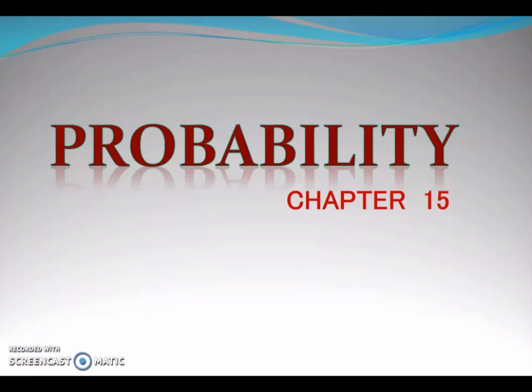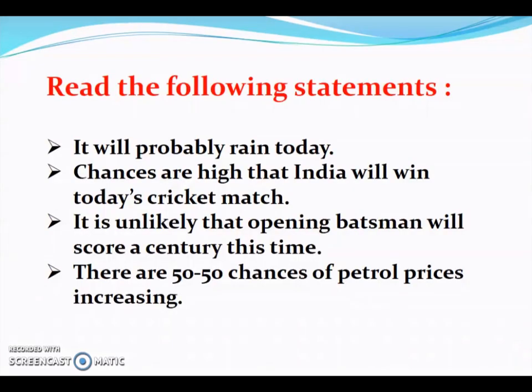So now we are going to begin with the 15th chapter, that is probability. Now read the following statements. It will probably rain today. The chances are high that India will win today's cricket match. It is unlikely that the opening batsman will score a century this time. There are 50-50 chances of petrol prices increasing.